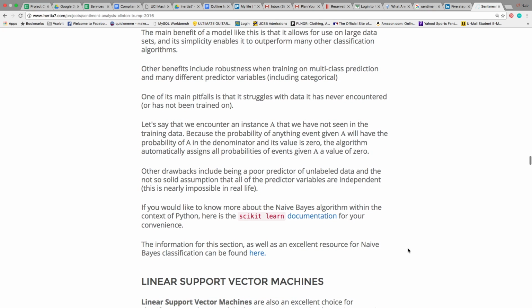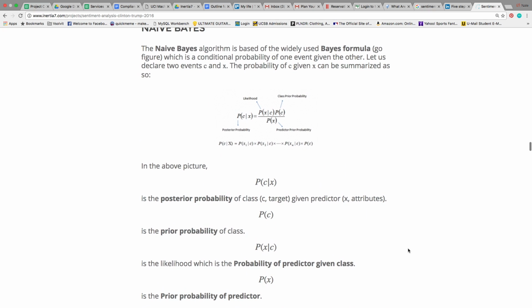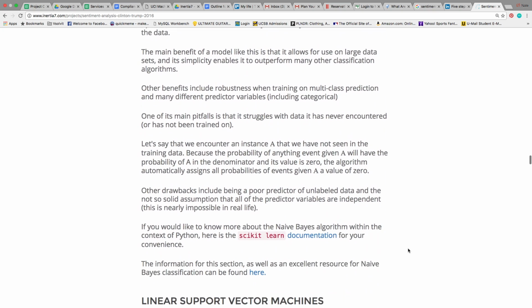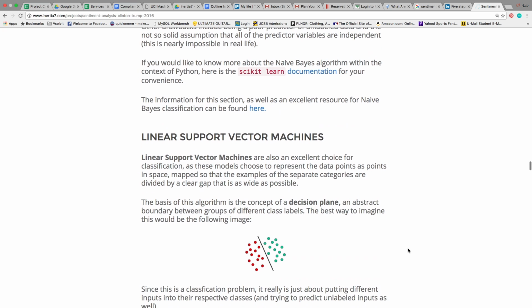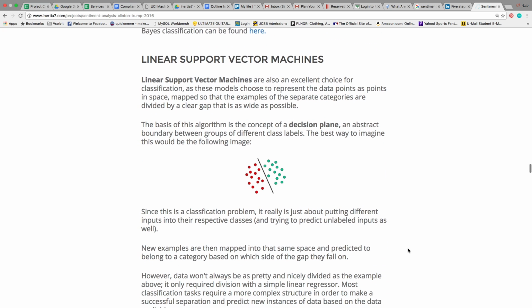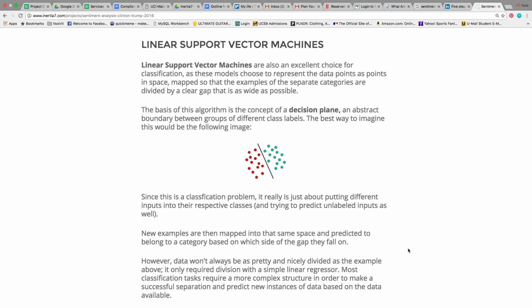Another thing is that if you notice up here, we have P of X, which is the probability of getting the words. So if the algorithm sees words it's never seen before, it's going to assign a probability of 0 to getting any label, because it's never seen it before. That is where it can be a little faulty. But since we're dealing with tweets, there's a lot of repetition in the words, so we don't really have to worry about that much. Next one is linear support vector machines.